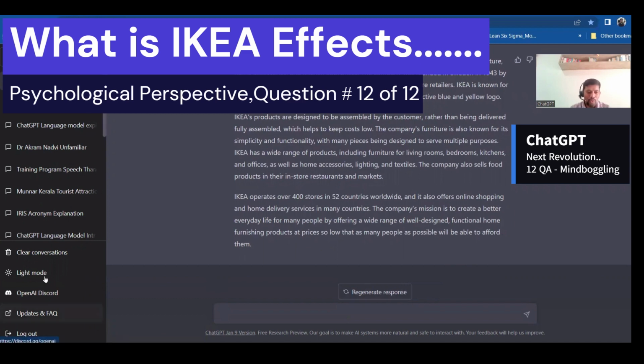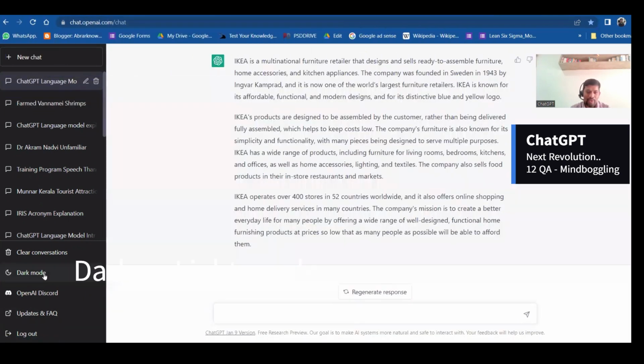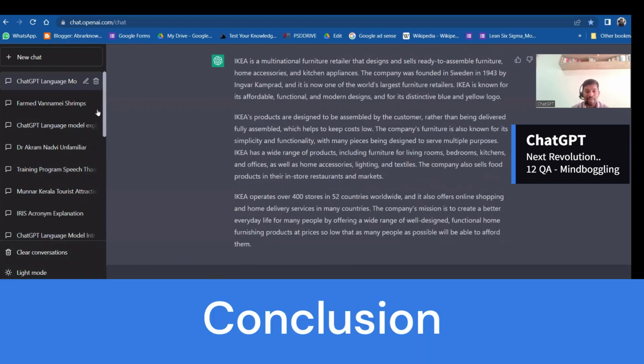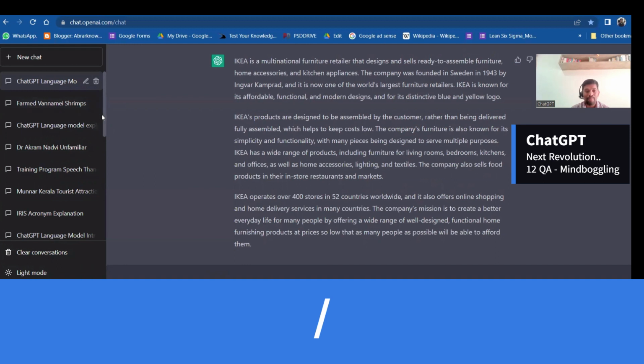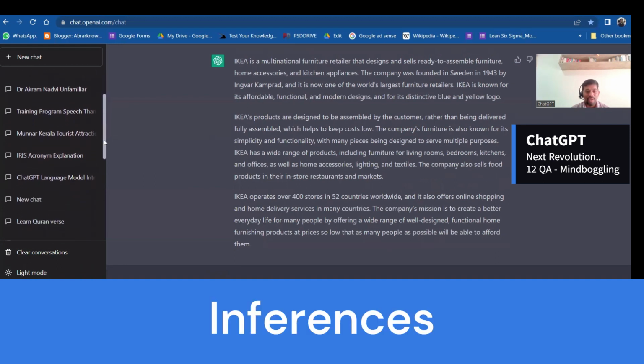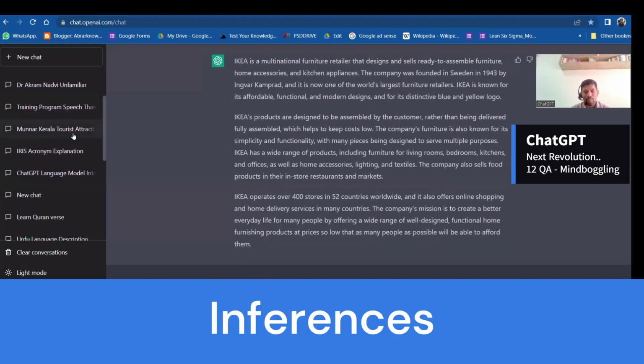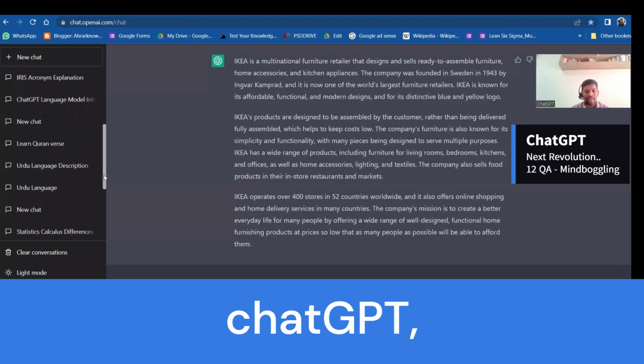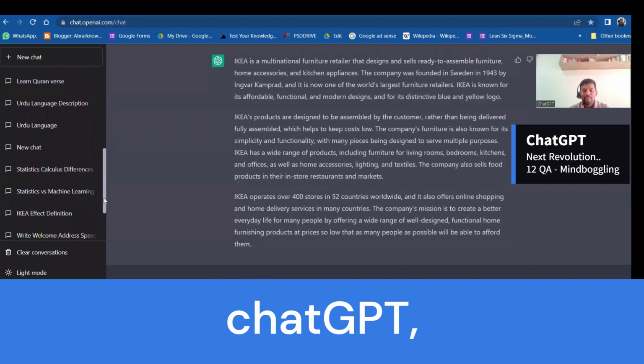And then you can also switch between light mode and dark mode, and you can clear the conversations. I have also used it for several reasons. For example, I wanted to know about the shrimp one, and then about Munar, and there are various things about Urdu and all that I have learned. So it is very interesting at the moment, and it looks very fascinating. Let's see how it goes and how it unfolds.